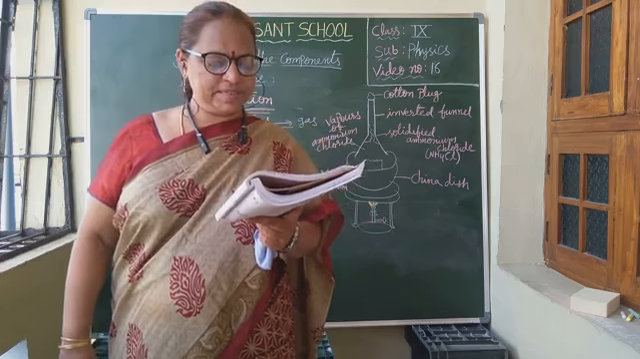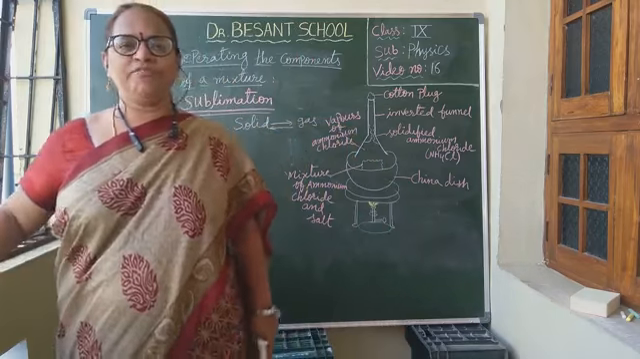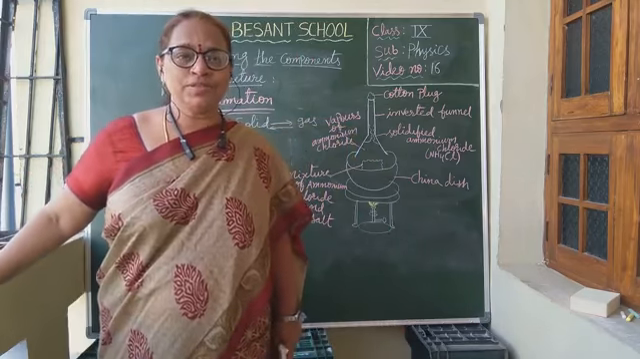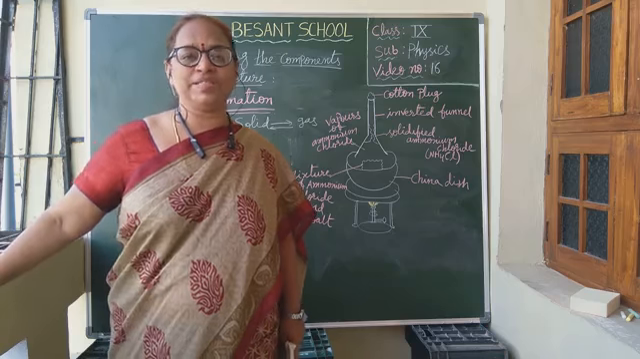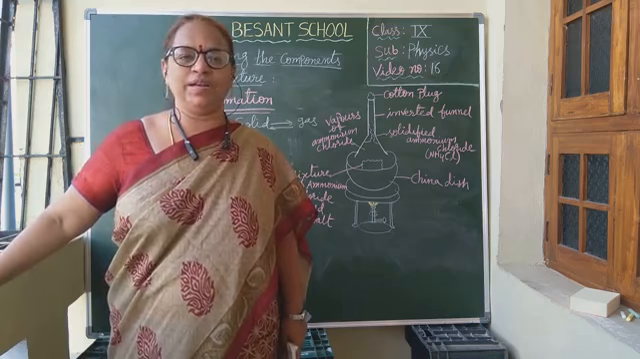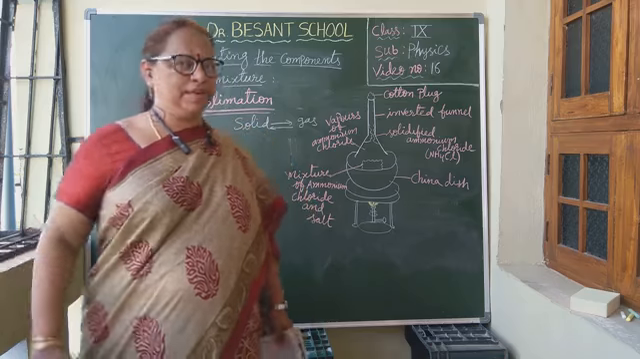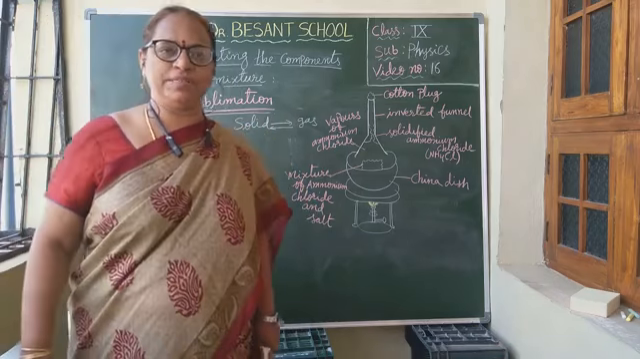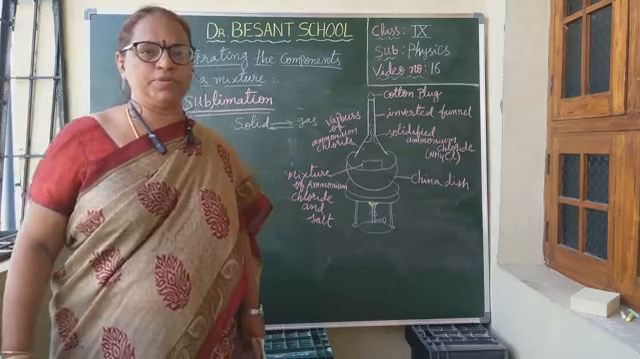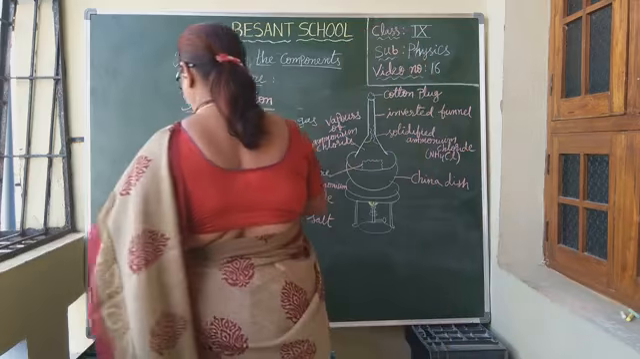Try it for mixtures that have camphor or naphthalene. Why? Because camphor also undergoes sublimation. Naphthalene also undergoes sublimation. They will not convert into liquid. Already we learnt about that. Am I clear, children? This is the process sublimation. Shall we go to next process? Right. And next process is evaporation.